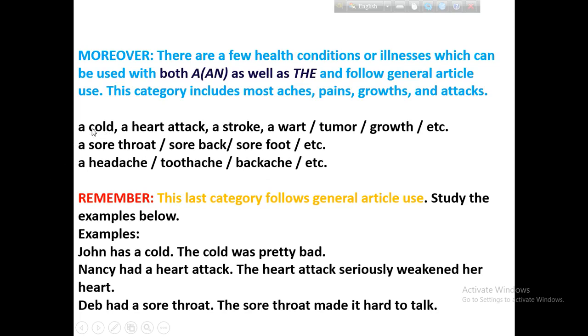Cold, C is a consonant, so a is used in this way.